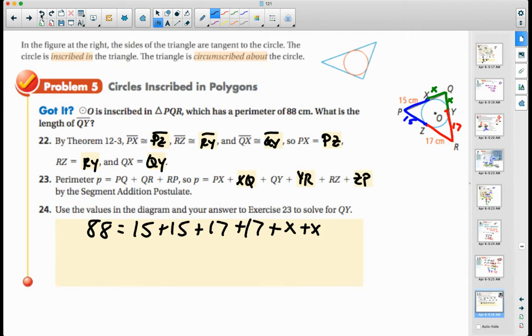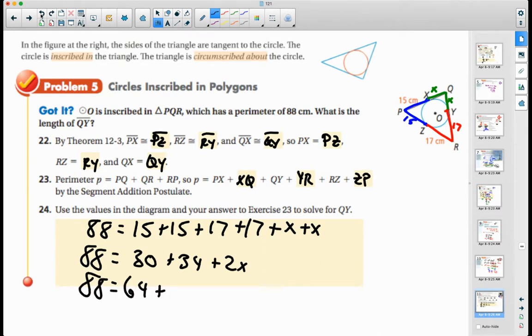All right? So 88 is equal to 30 plus 34, when I add those up, plus 2x, right? Okay, so 88 is going to be equal to 64 plus 2x.